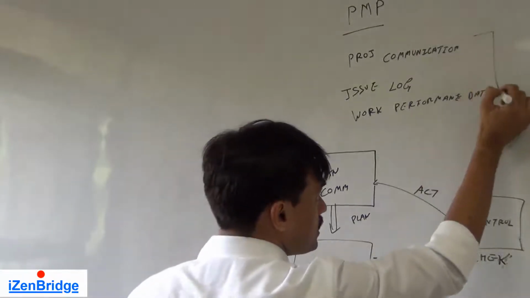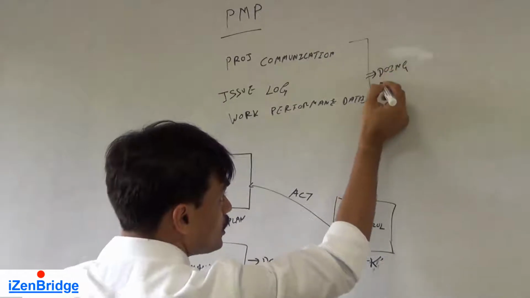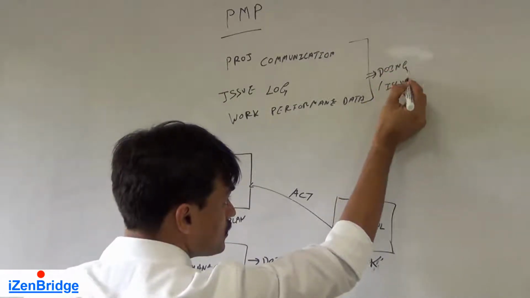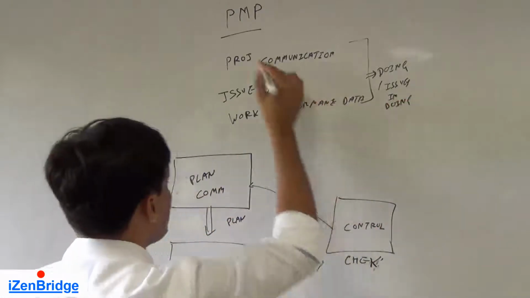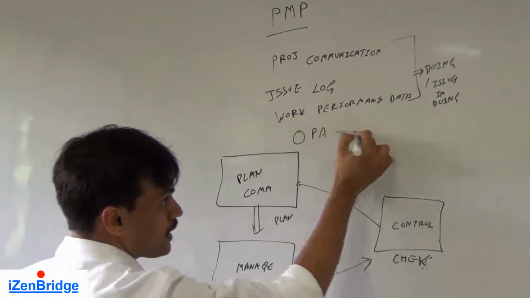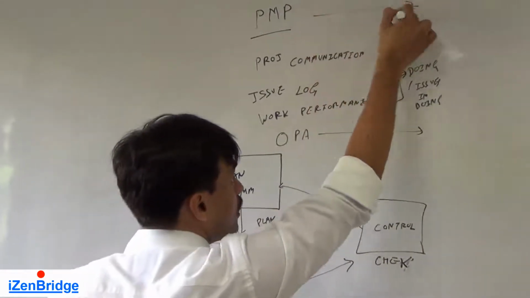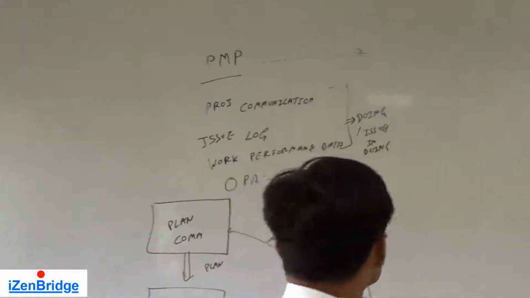So these three are basically talking about how we are doing or issues in doing. And the project management plan and organization process assets guide us in executing our communication management plan.